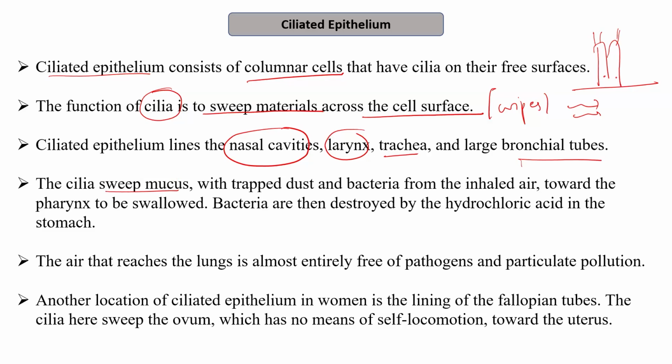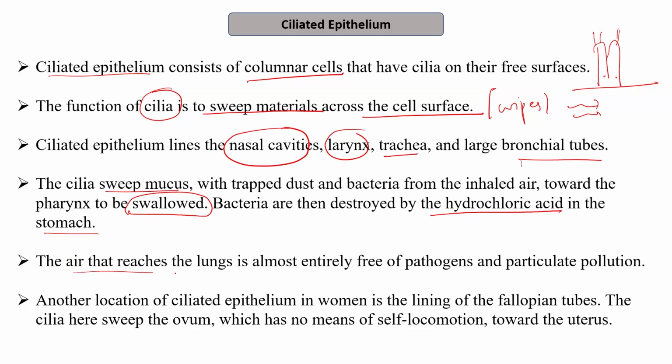After this, the cilia present in the nasal cavity sweep this mucus towards the pharynx, and that allows the swallowing of the bacteria or the dust particles, and these bacteria then get destroyed by the hydrochloric acid present in the stomach, preventing the entry or infection of the bacteria in the body. So this is the function of the ciliated epithelium which is present in the nasal cavity.